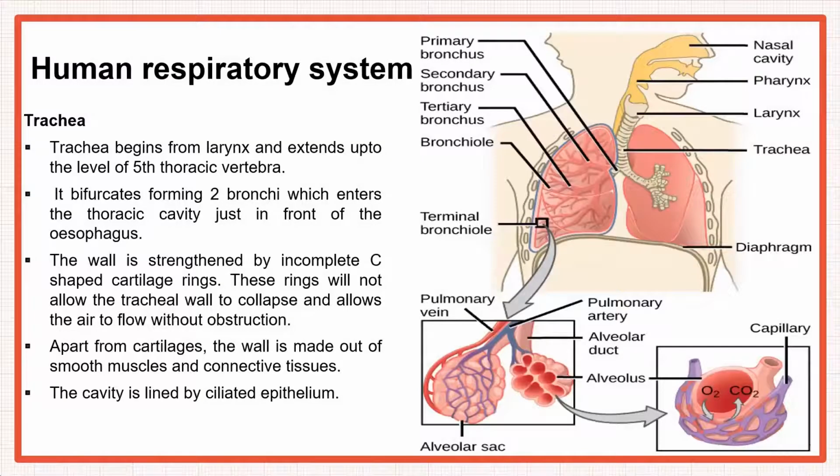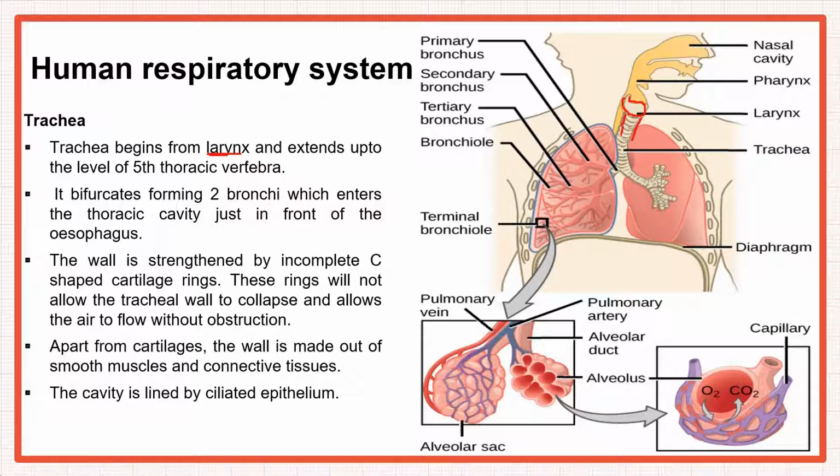All right then. So we just talked about the human respiratory system. It consists of the trachea, then the right and left bronchi, then the terminal bronchiole, then the respiratory bronchiole, alveolar duct, and then the alveoli. Talking about the trachea, the trachea begins from the larynx. The larynx is the voice box. Here you can see the larynx, and here is the trachea.